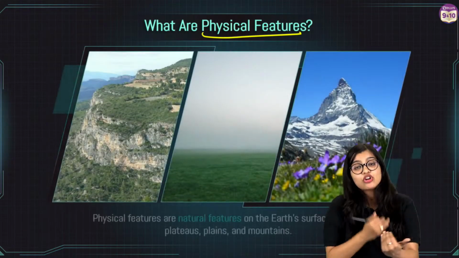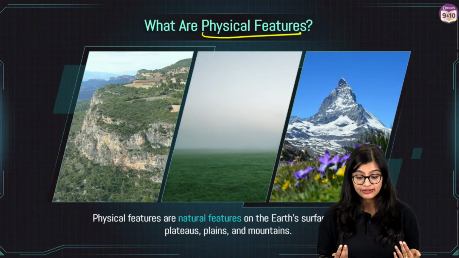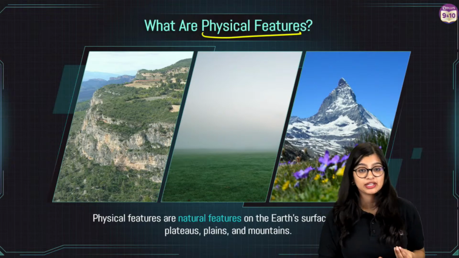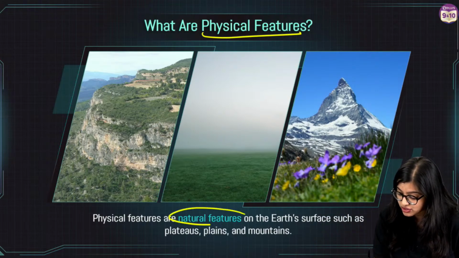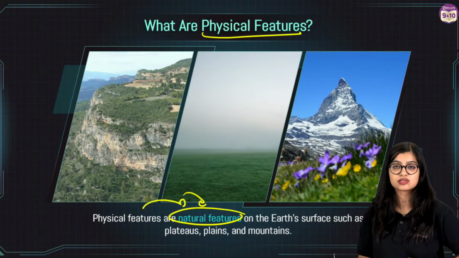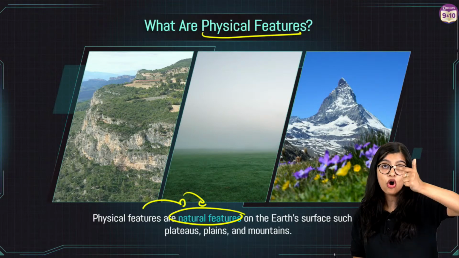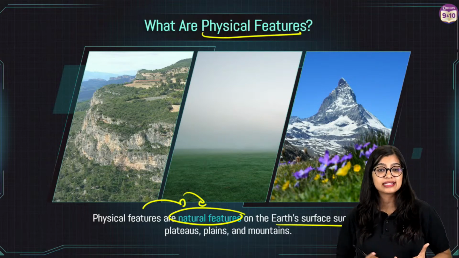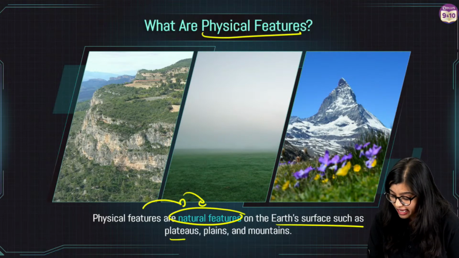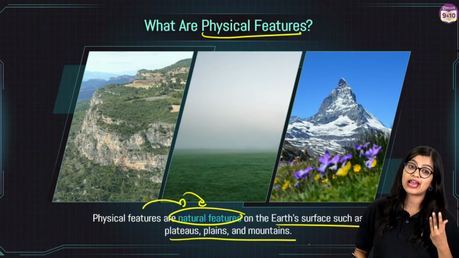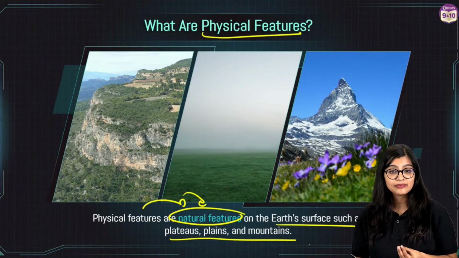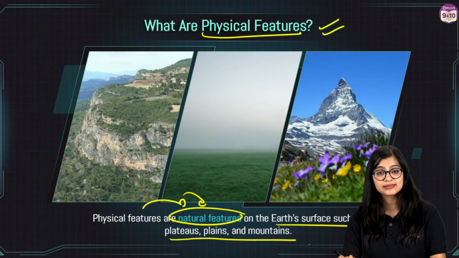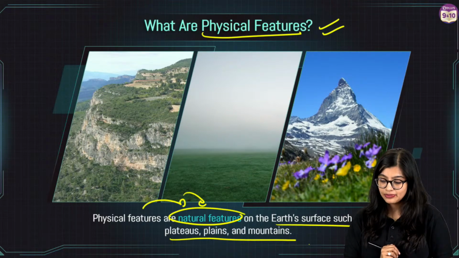But when you talk about geography, when we say physical features, they are basically the observable features. And in this particular case, these physical features are the natural features. So these are natural observable features which we find on the Earth's surface. Now what are the things that we find? We will find plains, we will find plateaus, we will find mountains. Are we all clear with what these physical features are? Yes? So that is what we mean by this.